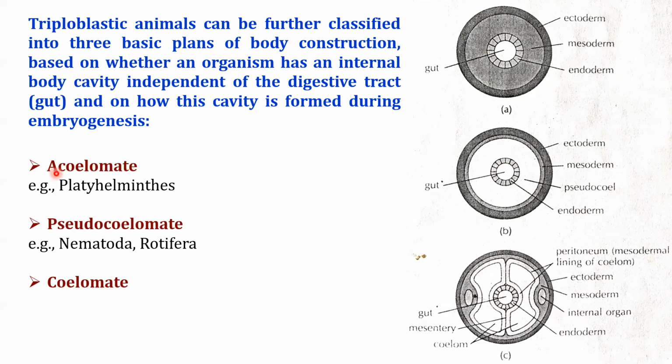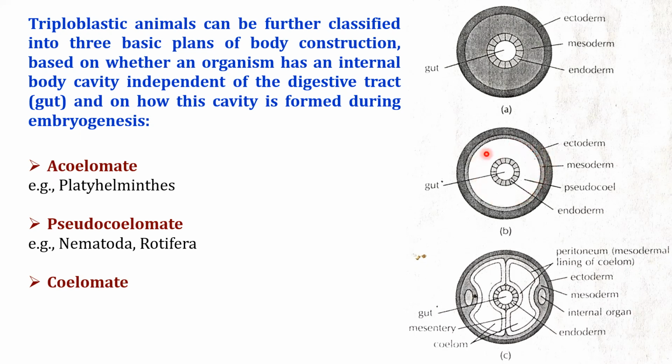Now, in the region between the outer body wall musculature and the endoderm of the gut, there is a fluid-filled body cavity. In some species, the cavity is derived from the blastocoel. The blastocoel is an internal space that develops in the embryo prior to gastrulation. This type of body cavity is termed a pseudocoel, and the organism housing it is said to be pseudocoelomate. Pseudocoelomate means misleading, because there is no mesodermal lining.